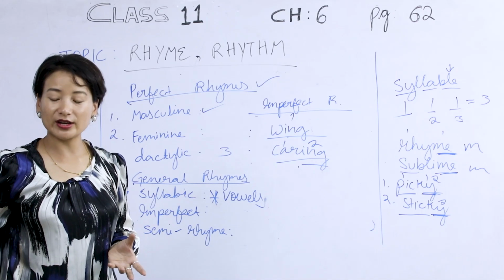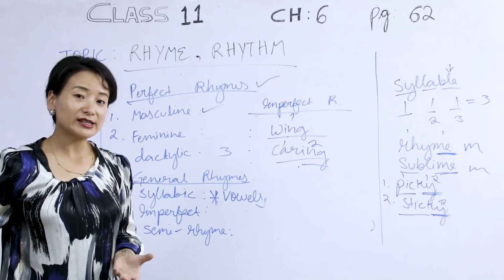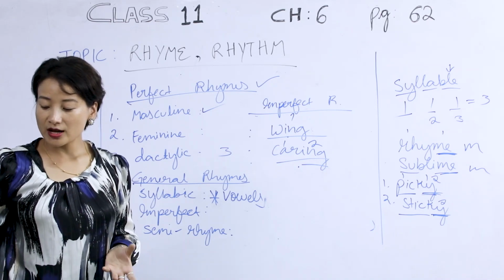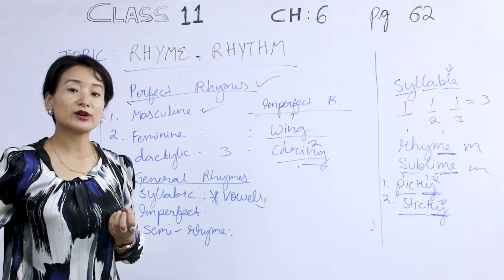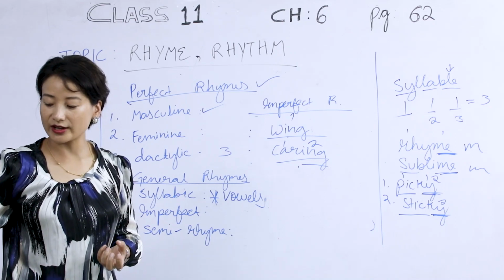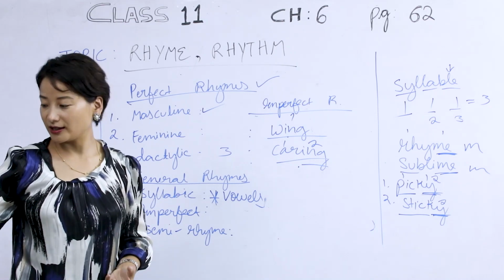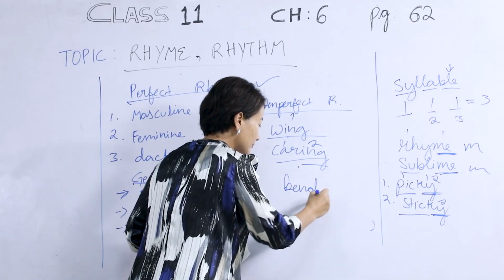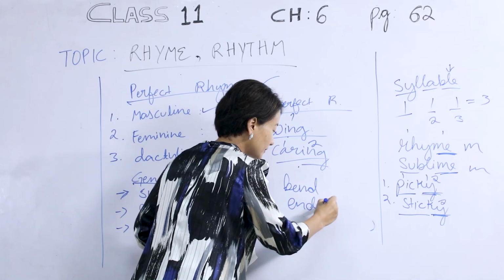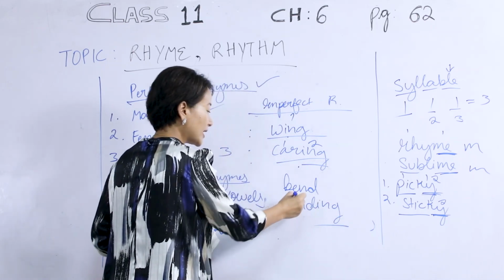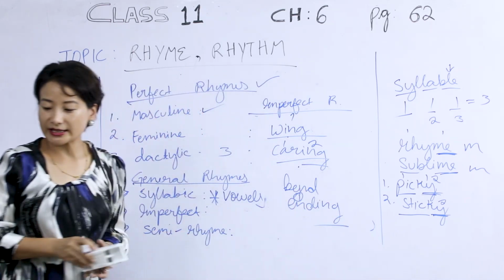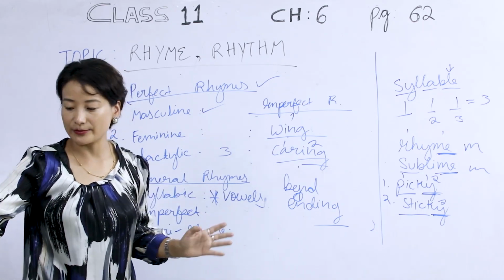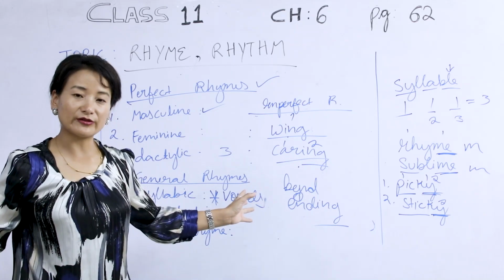Then the next one we have here is semi-rhyme. As the name itself suggests, a half rhyme. A rhyme with an extra syllable on one word. So what do we have here? Bend and ending. Let me put it here. In this case, we have an extra syllable. So that is a semi-rhyme. In fact, imperfect rhyme can also be a semi-rhyme. So I hope you would be able to differentiate that.